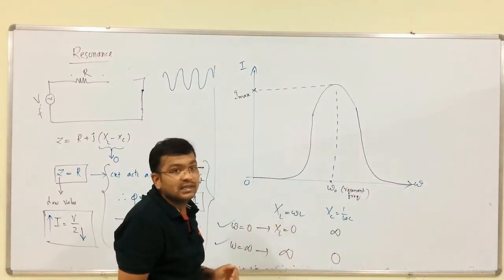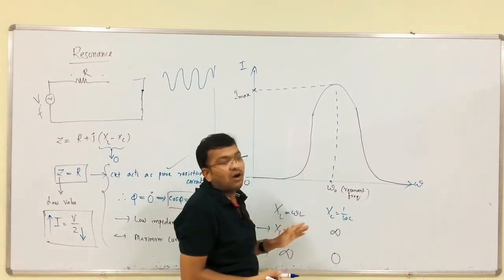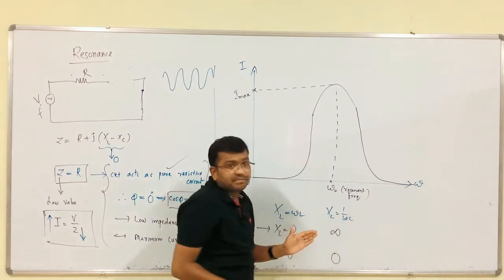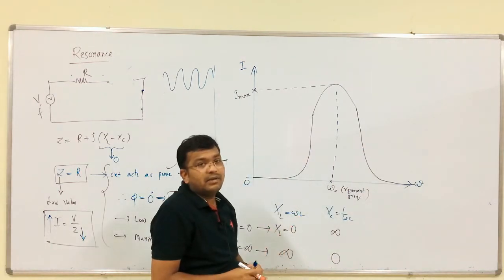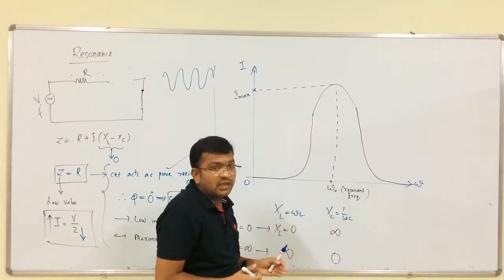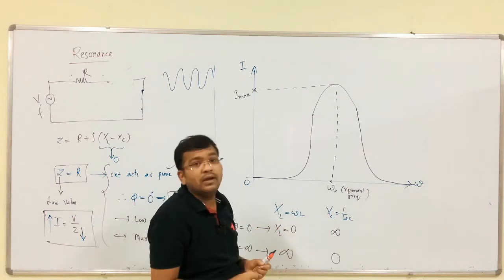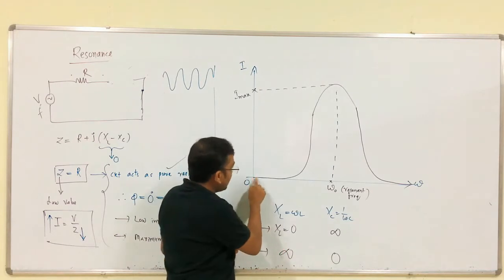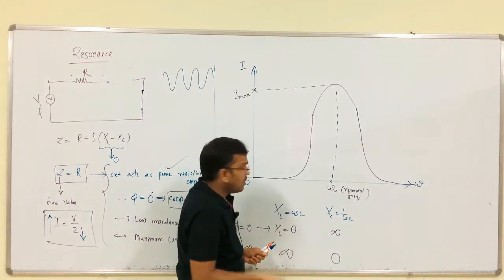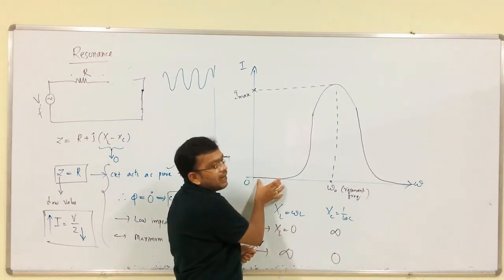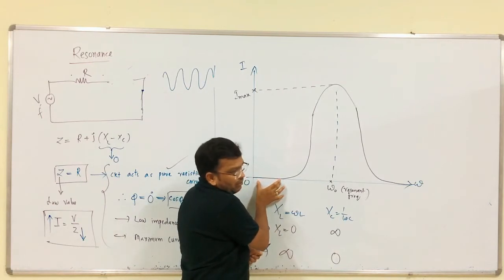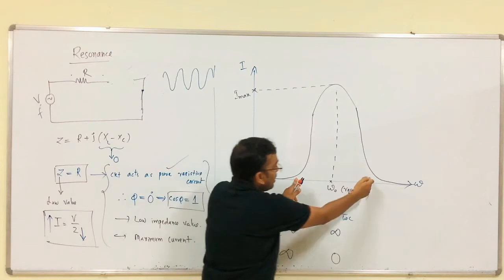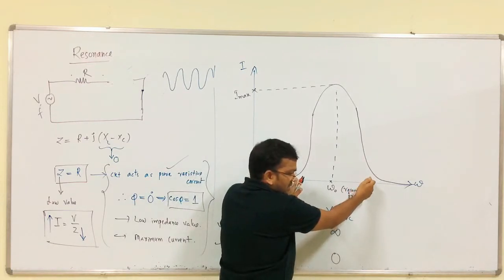Now, we have to discuss what is the range of this signal in which we get the current. In that range only we have the current. We do not know from here to here, we have to assume. From here to here there is no current in the circuit, but exactly we do not know the range. Can we say exactly?